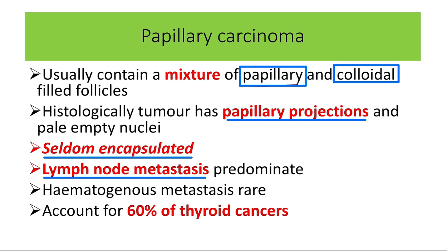And here the mnemonic is LP, which is the lumbar puncture. Here it is for the mnemonic only. So in lumbar puncture there is LP, that means lymphatic papillary carcinoma.